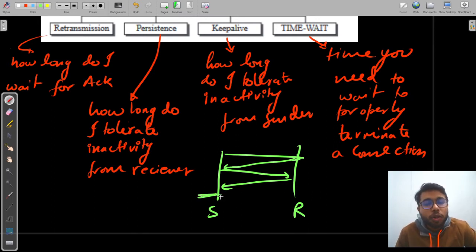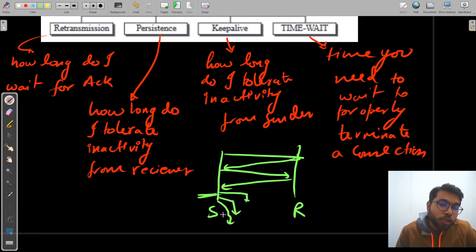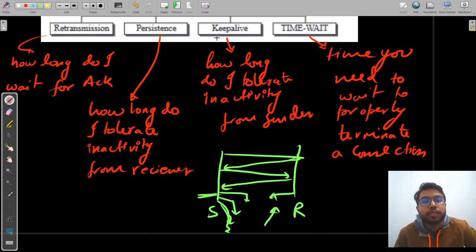I don't know if he actually stopped sending or if my packets started getting lost or if something else happened. The thing is, how long should I maintain this connection? I am allocating some resources to this connection. How long should I keep alive an idle connection, a connection that is not being used? That is what your keep alive timer is.